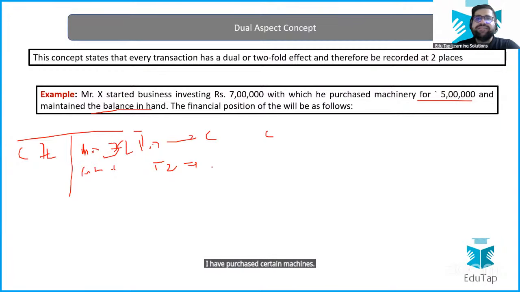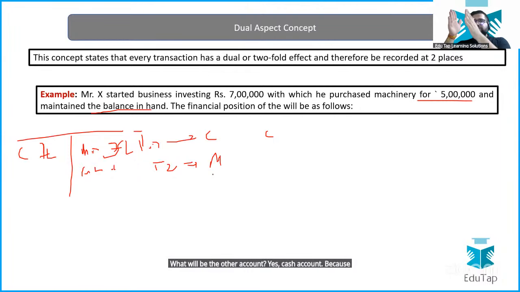So in this case, can I say that the machine account will be affected? Can I say that the machine account will be affected? I'm just writing machine over here, that yes, the machine account will be affected. What will be the other account which will be affected? Tell me. What will be the other account? Yes, the cash account.